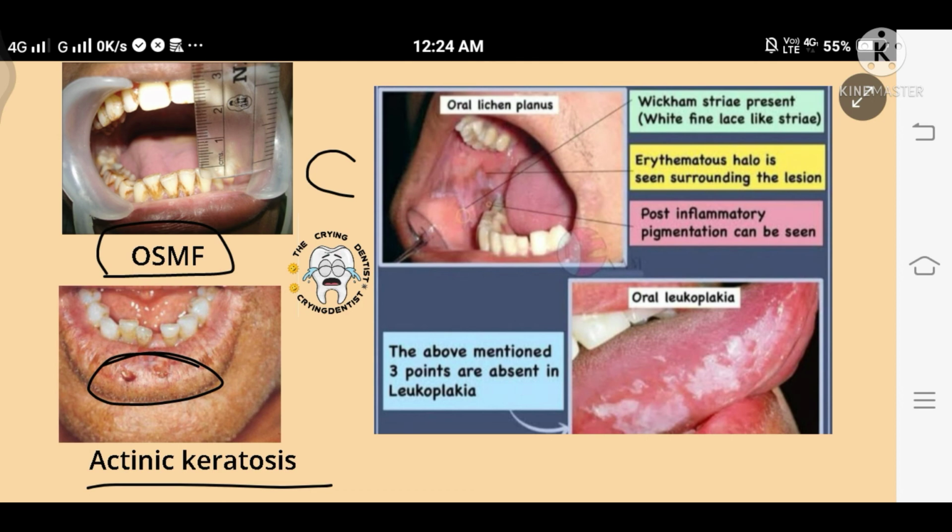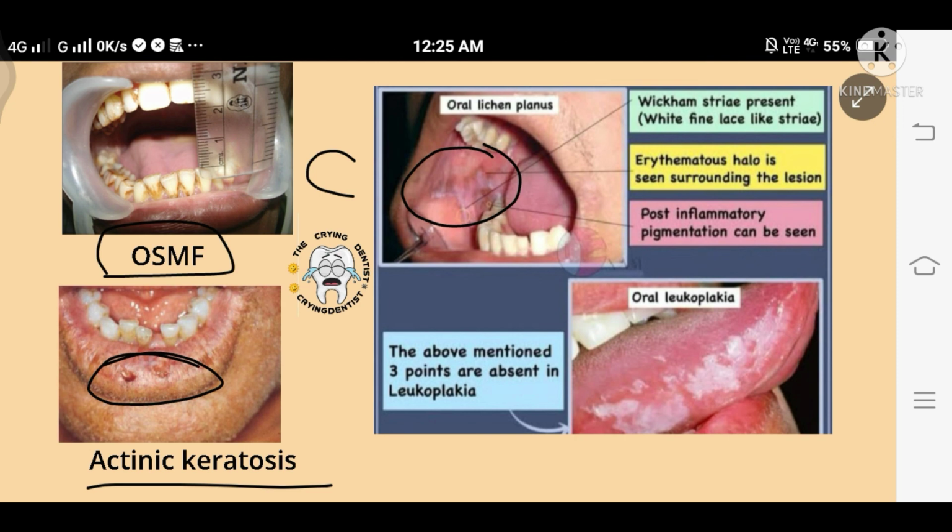Now this is oral lichen planus. Remember, oral lichen planus also shows white lacy patches. But how will you differentiate between oral lichen planus and oral leukoplakia? First of all, Wickham's striae are present, white fine lace-like striae.